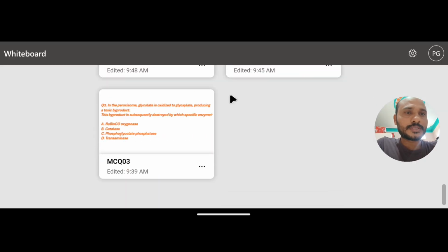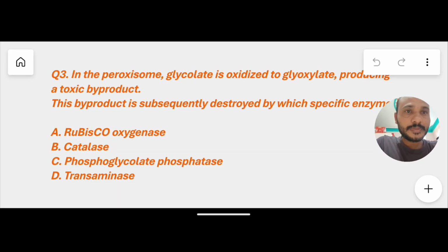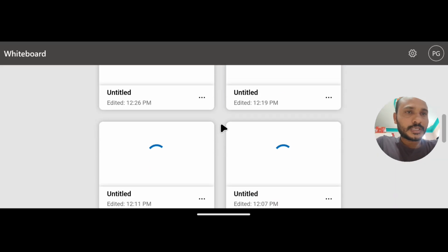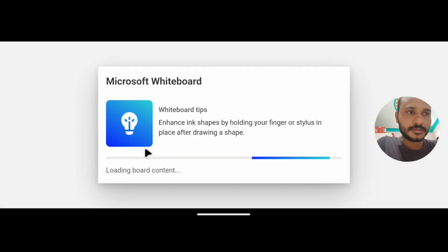One more, the third MCQ. Here it asks specifically about the peroxisome. Glycolate is oxidized to glyoxylate, producing a toxic product as a byproduct. Just now we discussed it. Which specific enzyme destroys this hydrogen peroxide? There are 4 options, so remember it.